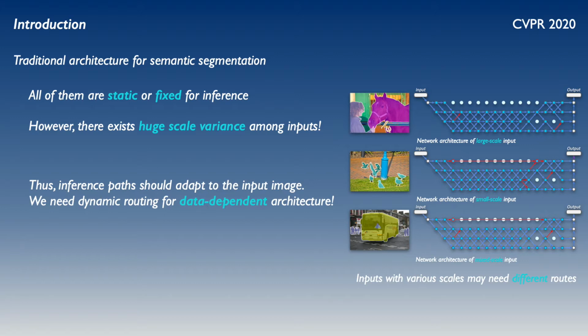However, there is huge scale variance among inputs. As we can see in the red diagrams, three inputs with different scale distributions may need different inference routes, because a large instance needs higher semantic context, but small instances could prefer detail-preserving architectures. Thus, inference passes should adapt to the input images, and we need dynamic routing for data-dependent architectures.